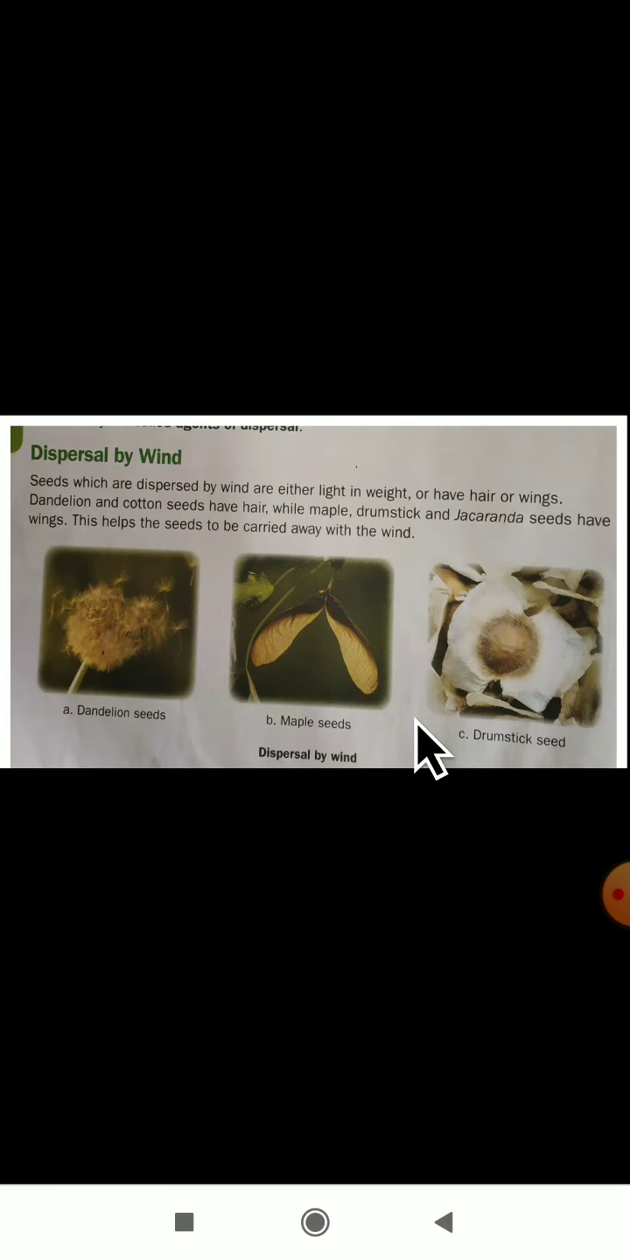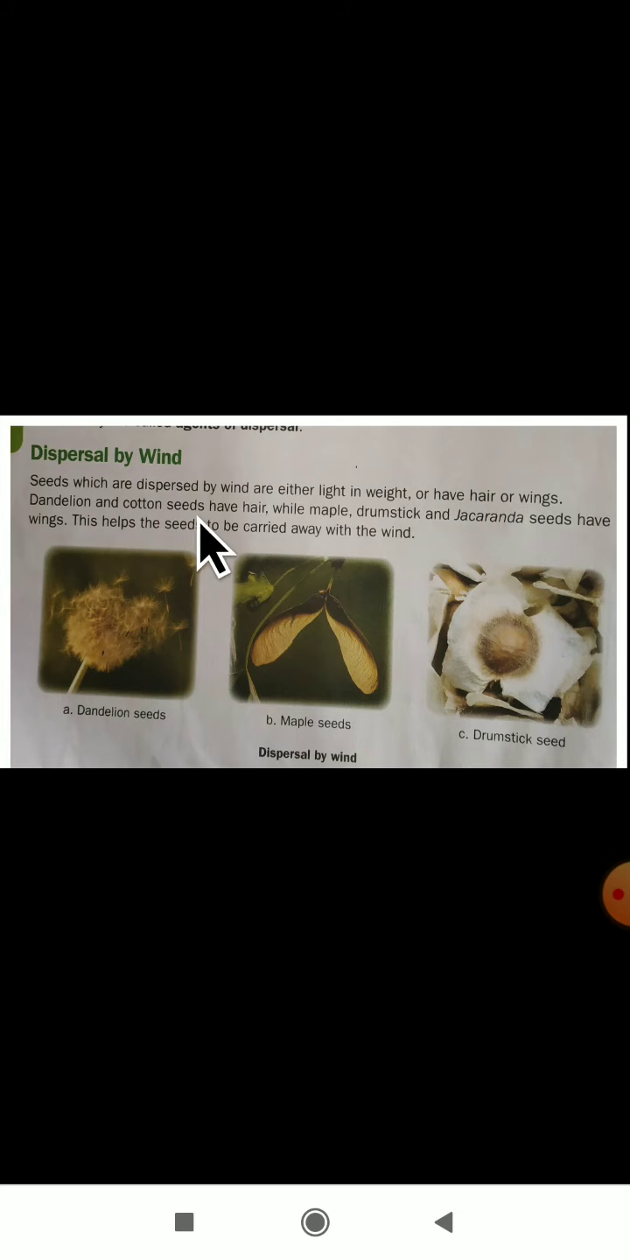Let us see the first one, that is dispersal by wind. How will dispersal by wind take place? Let us learn now. Seeds which are dispersed by wind are either light in weight or have hair or wings. If the wind comes, the seeds will just disperse to another place. Those seeds are very light in weight. If you hold that seed, you feel it is very light.